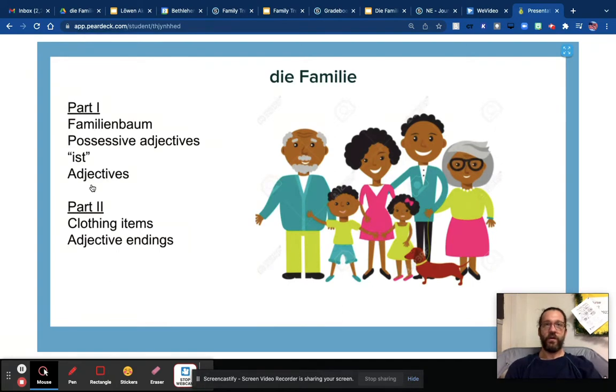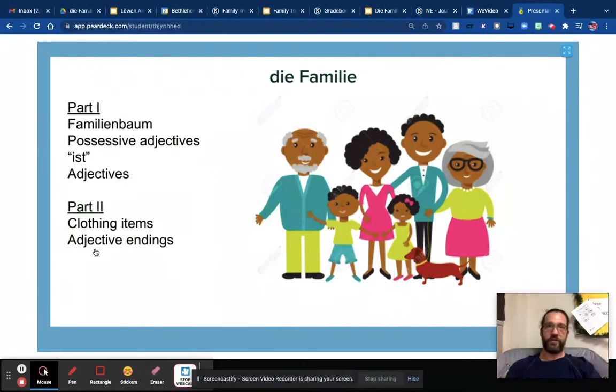That'll be part 1 of the activity board, and in part 2 we'll be talking about clothing items and saying what our family members are wearing and describing different traits about them physically. And we're going to learn about adjective endings while we're doing that, because in German, similar to how the verb endings change depending on what pronoun we're using, I, you, he, she, we, it, they, and so on, adjective endings change depending on what the gender of the noun is.